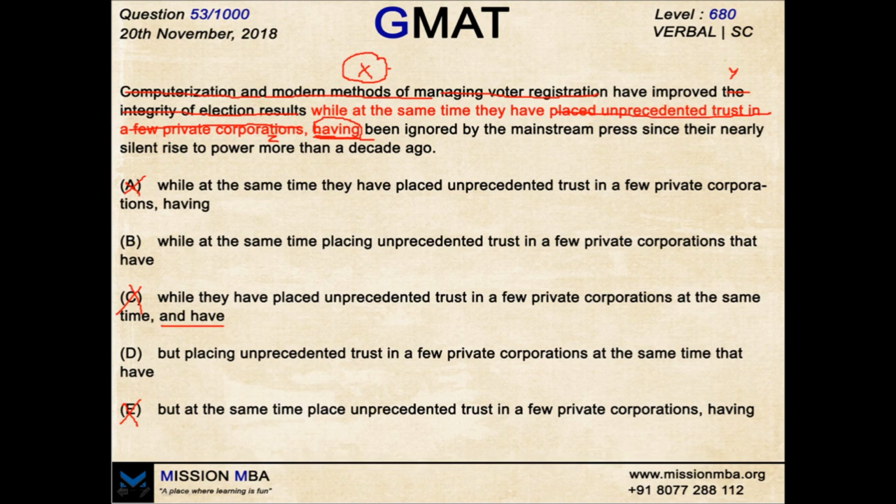Now you're left with options B and D. While at the same time placing unprecedented trust in a few private corporations that have been ignored. Now it is true that it is the trust in this which has been ignored. Now the sentence is correct.